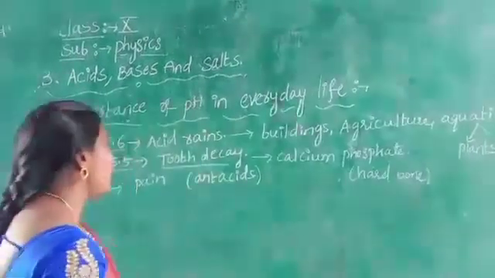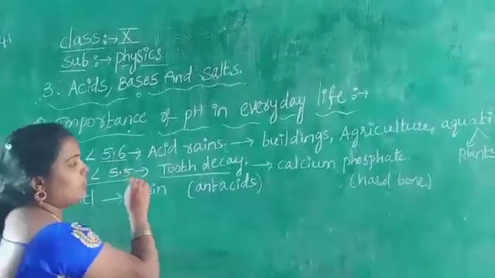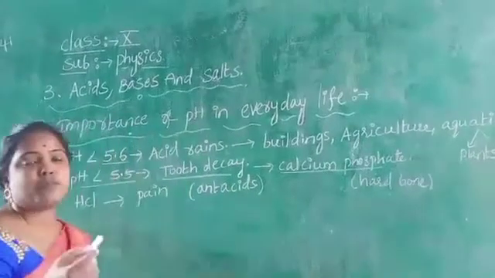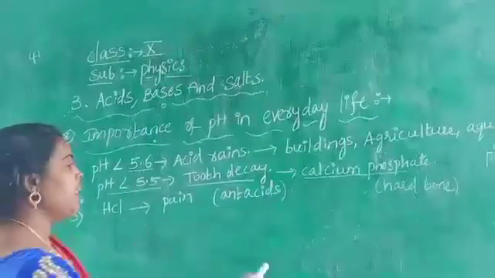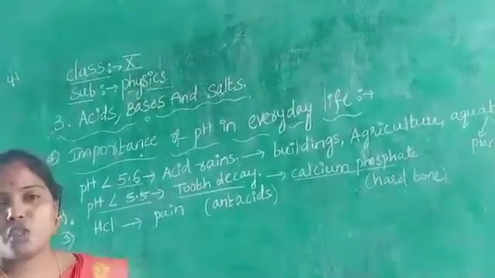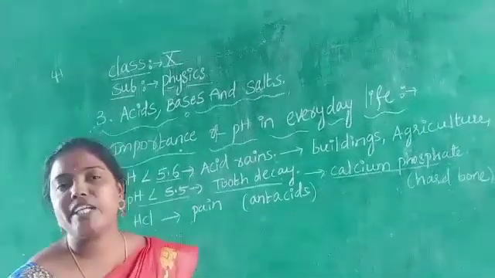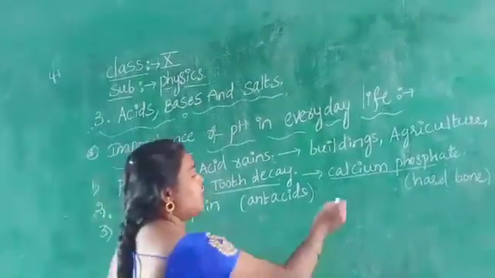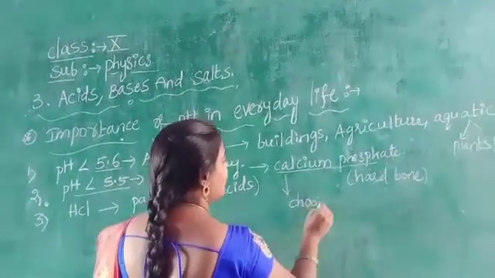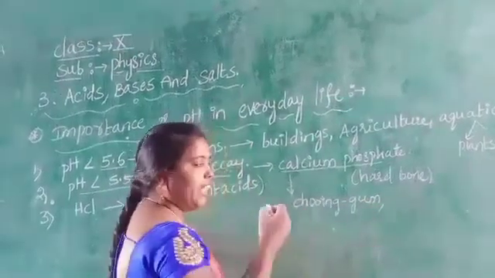If the pH value is below 5.5, what happens? This pH value destroys the calcium phosphate enamel present in our mouth, and then it causes a disease called tooth decay. So that's why we must maintain a neutral or basic pH value. What is the solution? By eating chewing gum and by brushing.